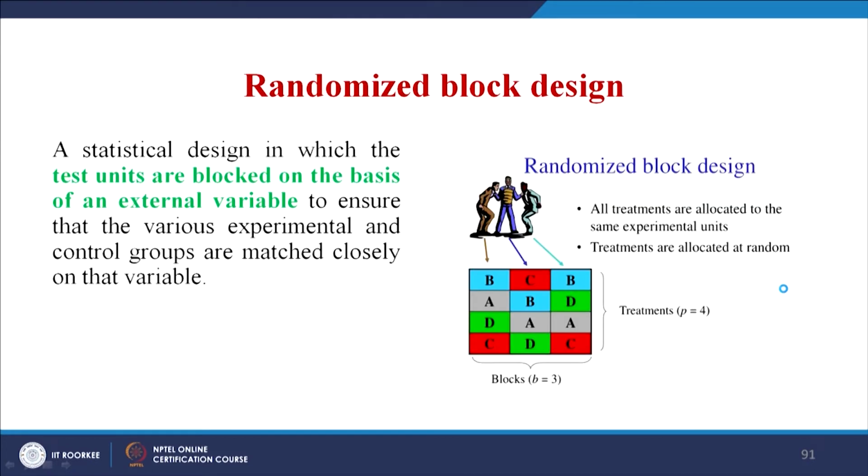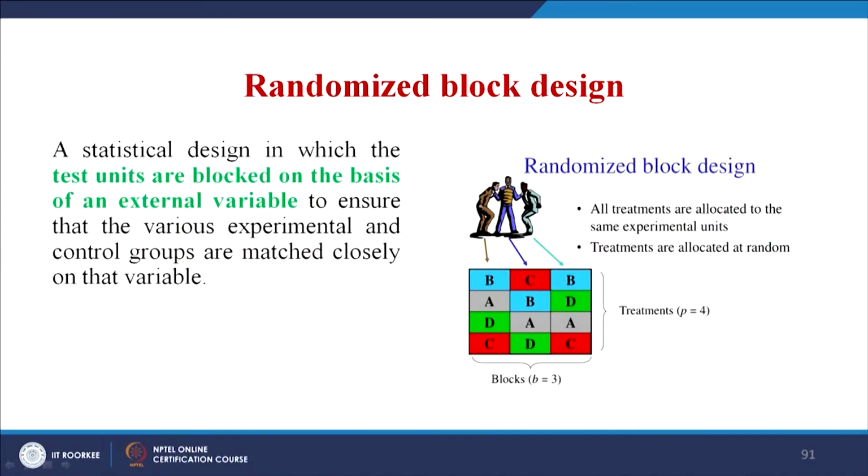So, let us understand what is a randomized block design. A statistical design in which the test units are blocked on the basis of an external variable to ensure that various experimental and control groups are matched closely on that particular variable of interest. Now, take this, for example, look at this. What it is saying? All treatments are allocated to the same experimental units. Treatments are allocated at random. So, the most important word is the randomization again.